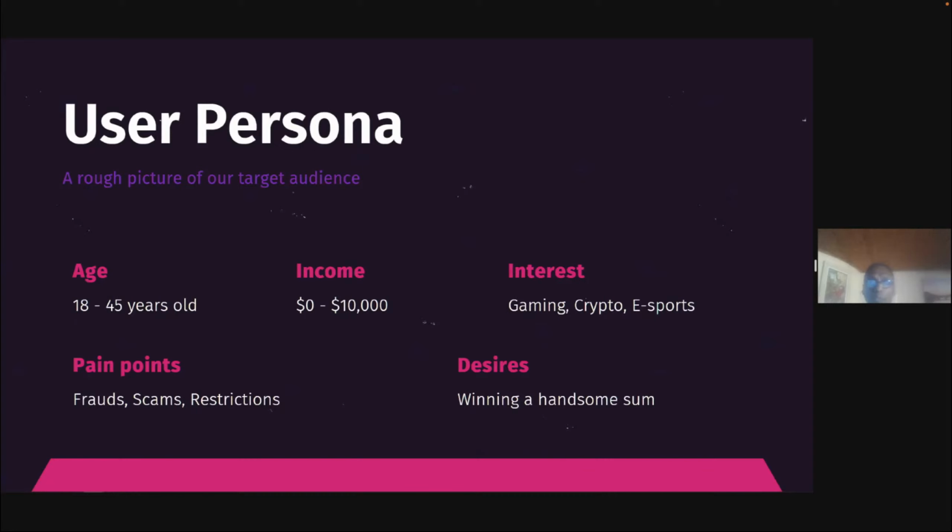The pain points we are hoping to alleviate are gambling restrictions in some countries, as well as scams within the esports betting industry. We have noticed that scams and fraud within the esports gaming category are on the rise, so we created Planet X to combat those issues.